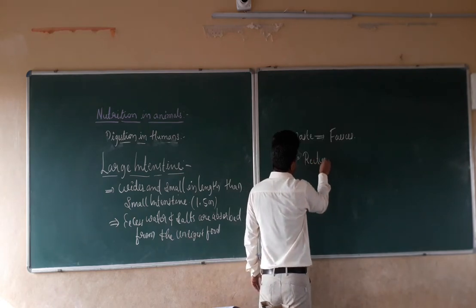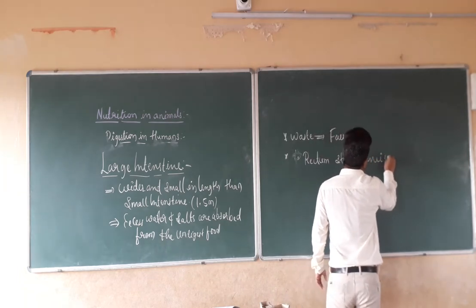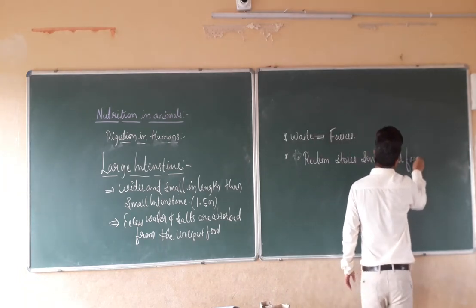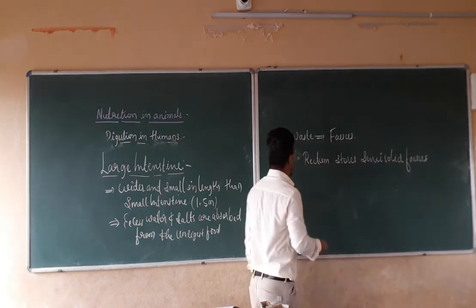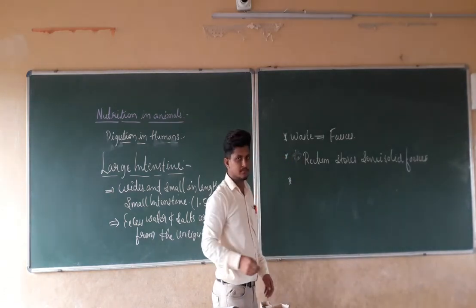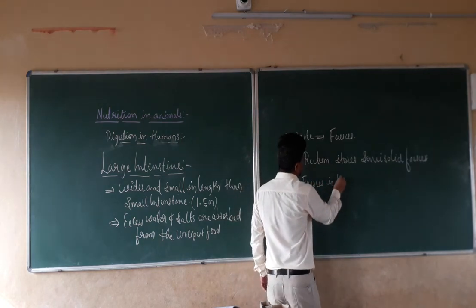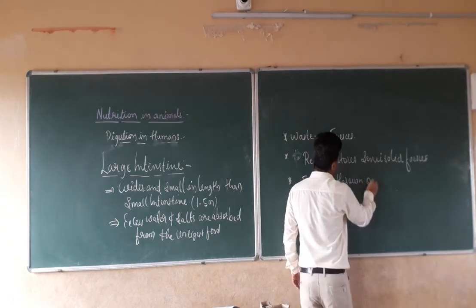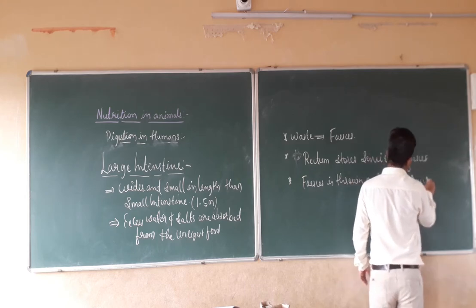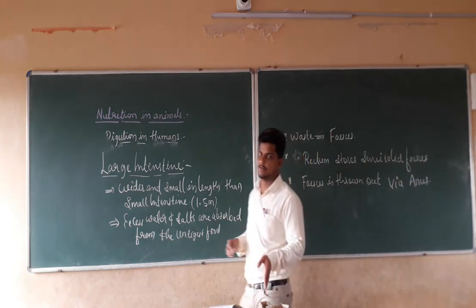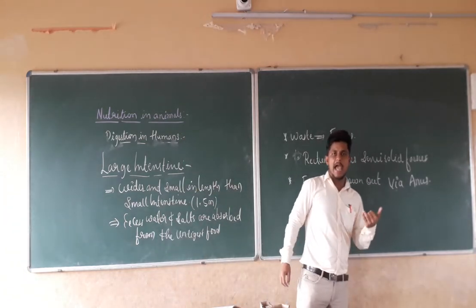So the rectum stores semi-solid pieces, that is nothing but waste in semi-solid form. After storing it, after some time, these pieces are thrown out via the anus.